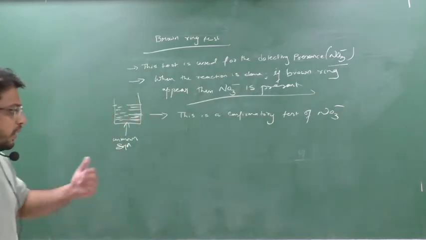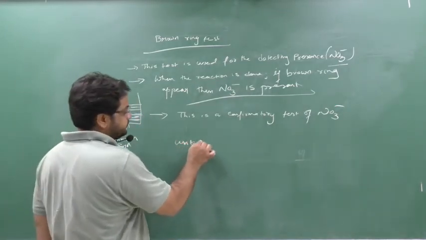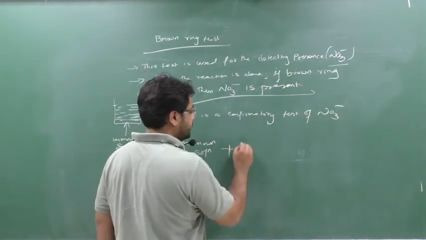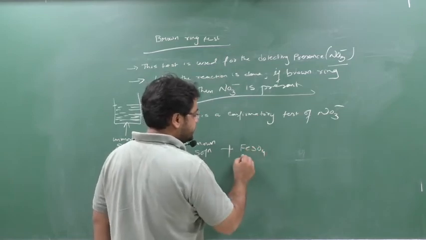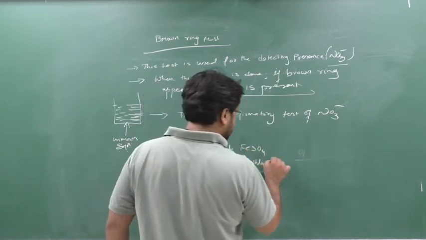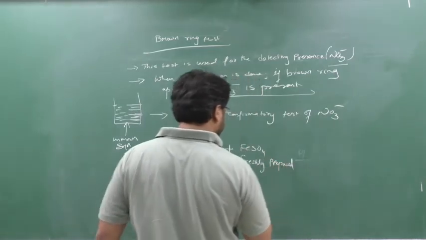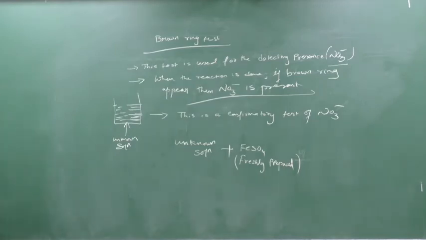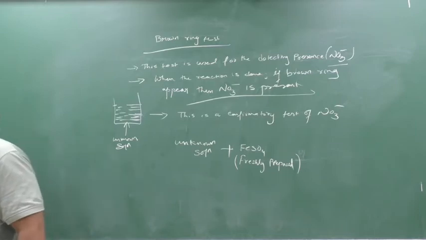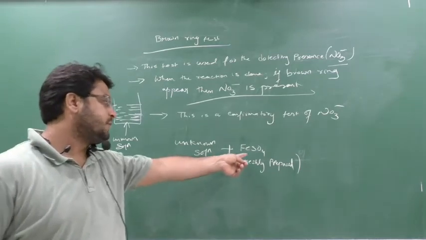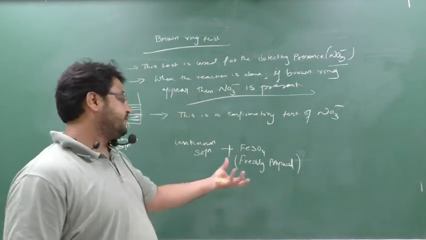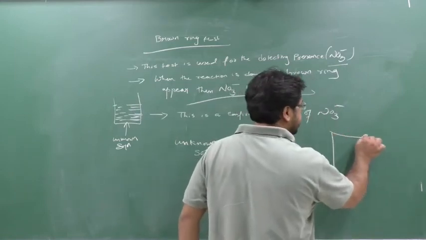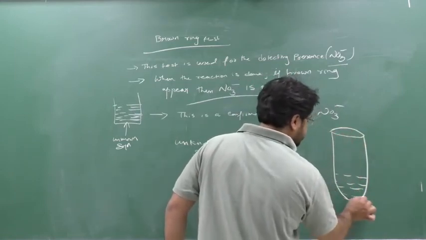Clear? Now how to do this? See, this unknown solution you have to react with freshly prepared FeSO4. So we are taking that unknown solution, and we are reacting it with a freshly prepared solution of FeSO4. Clear? So what are we doing? We are taking one test tube. In that test tube, first we are putting this unknown solution. Clear?